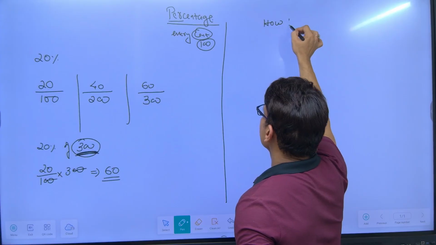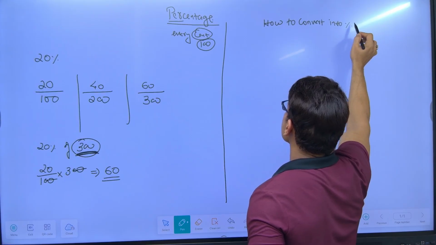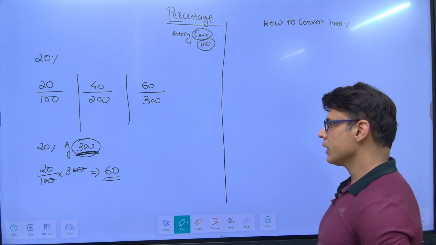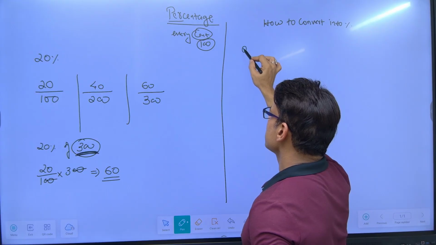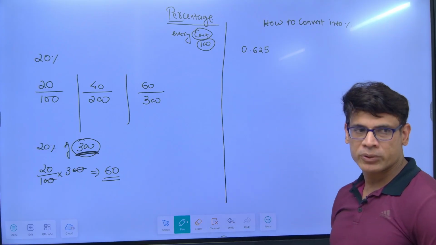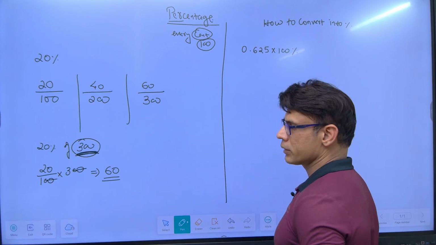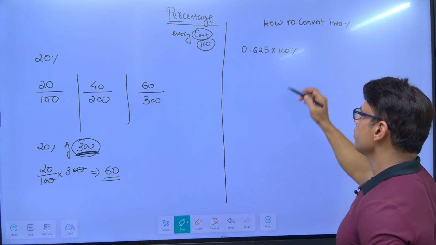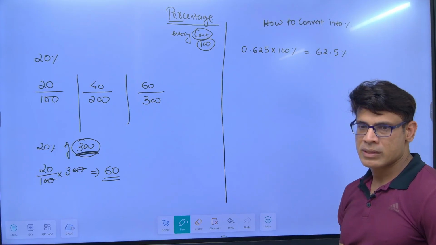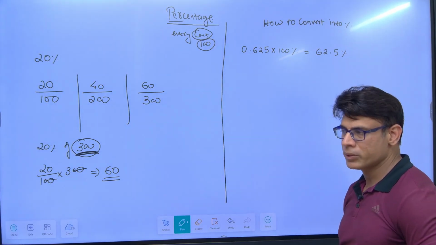First is how to convert anything into percentage, right? So if there is any number which is given to you as a fraction, let's say 0.625, and you want to convert this number into percentage, you have to multiply this with 100 with a sign of percentage, which will be equivalent to what? 62.5%. Just multiply with 100, put the sign of percentage, and the number is converted into percent.